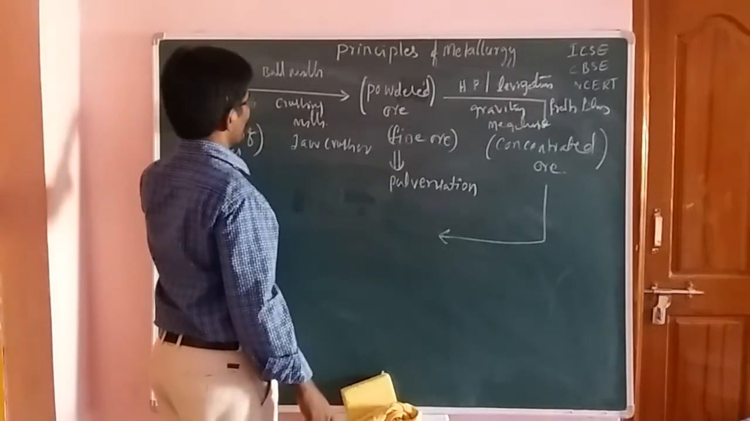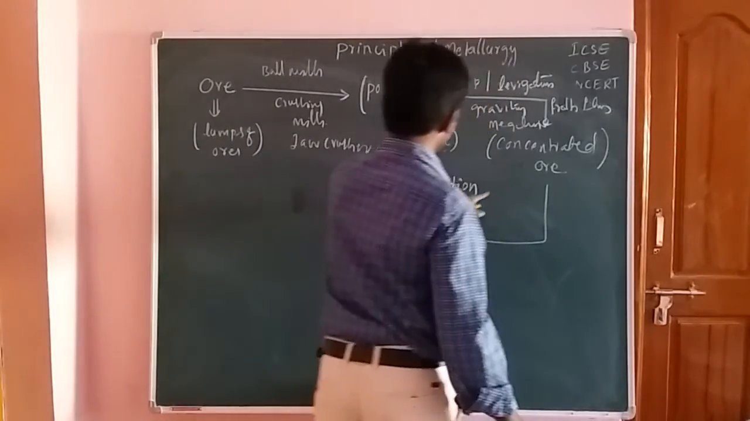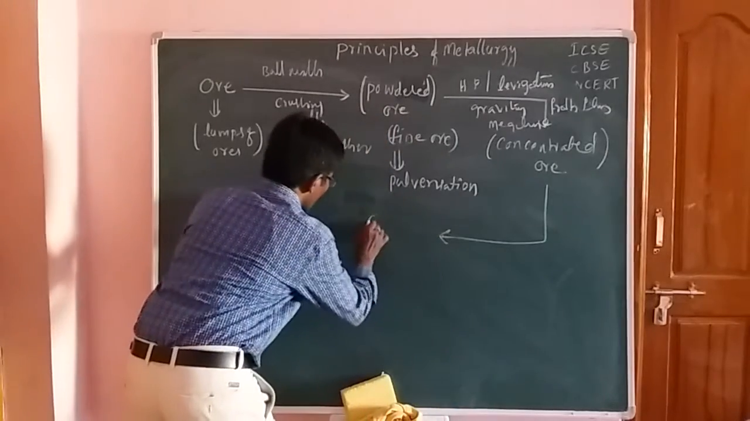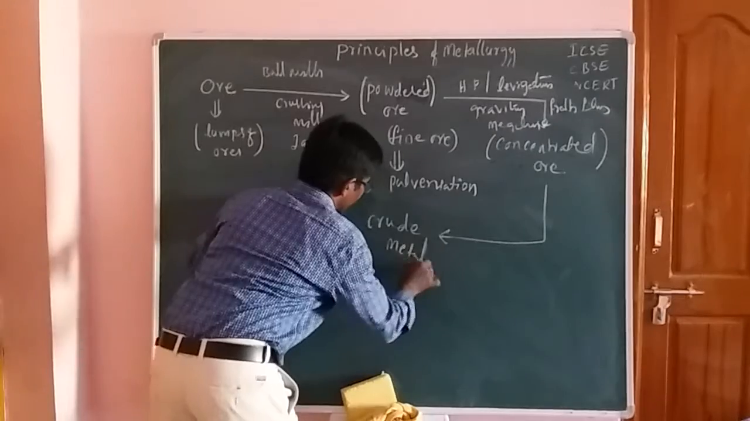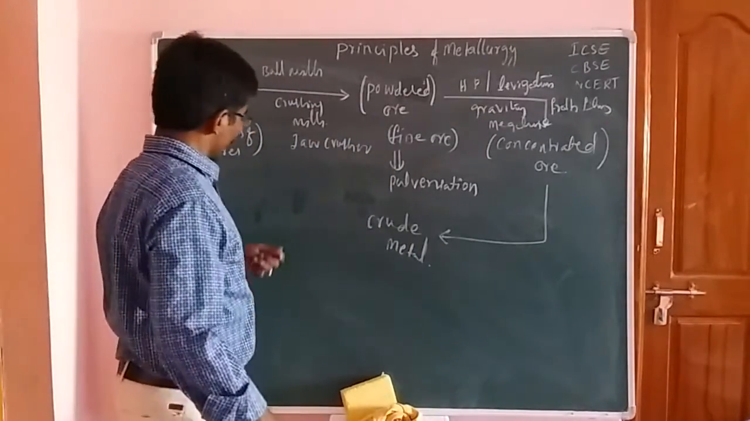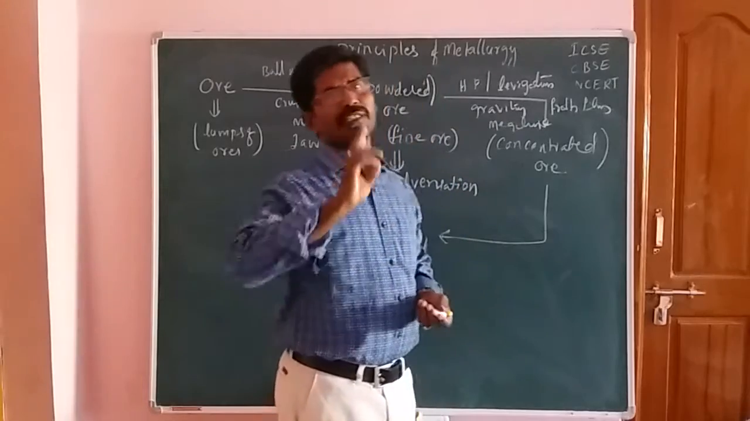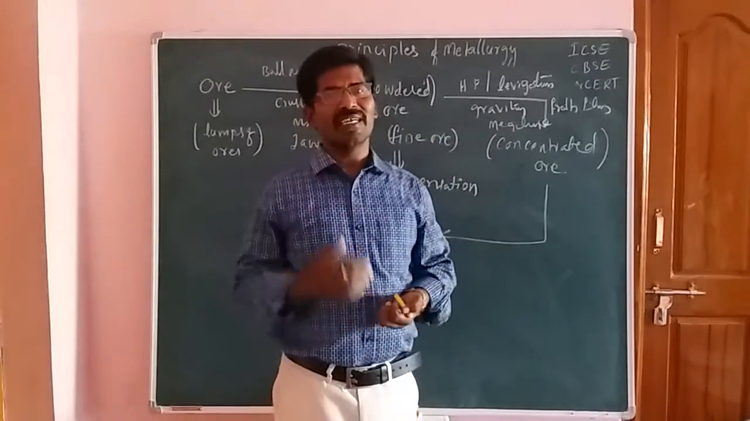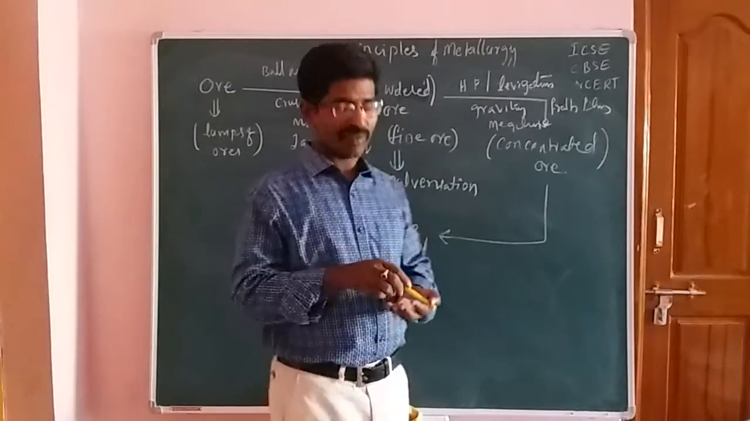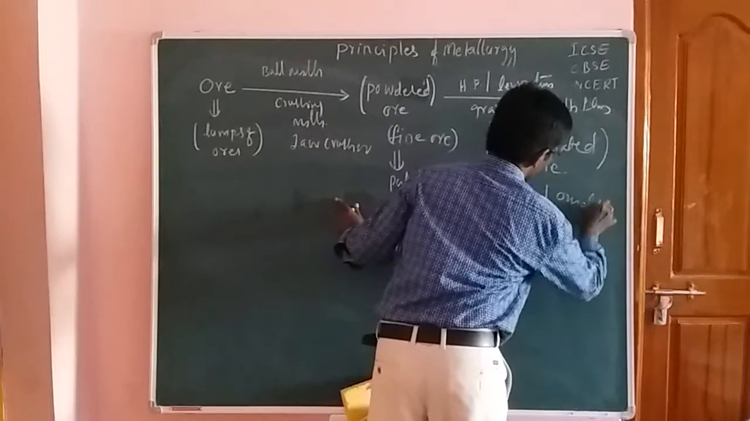The process goes from ore to powdered ore, then to concentrated ore, and from here to crude metals, friends. Now from these crude metals, you have to apply two important steps. The first one is oxidation and the second one is reduction. First of all, you have to apply the oxidation process.